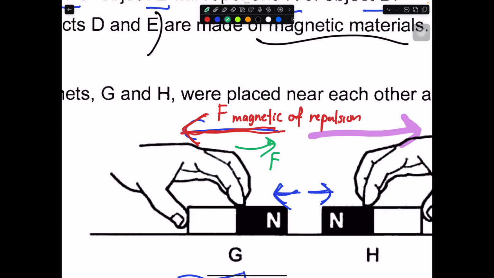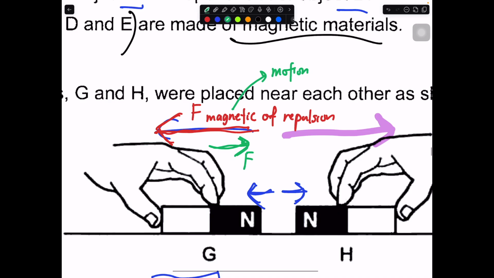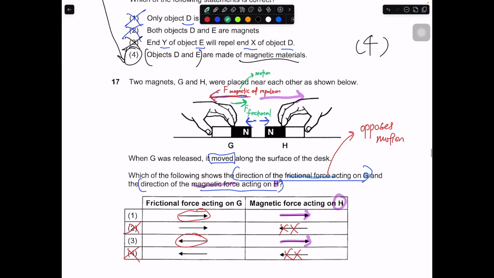It is completely in the opposite direction of the motion, because this represents the motion. This motion is due to the magnetic force of repulsion. So friction always opposes motion, so it must act against the magnetic force of repulsion, in the completely opposite direction of motion, or the intended motion. So this is frictional force. I will always represent it with a small f. In this case, frictional force should be in this direction, towards the right.